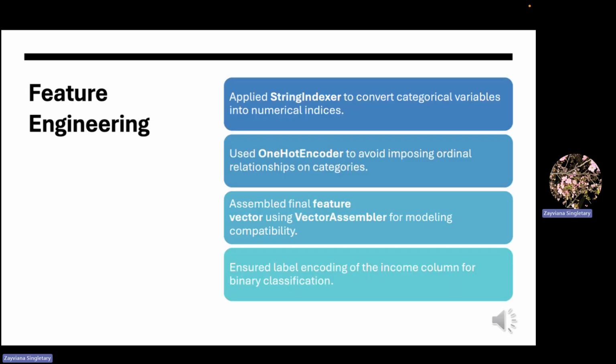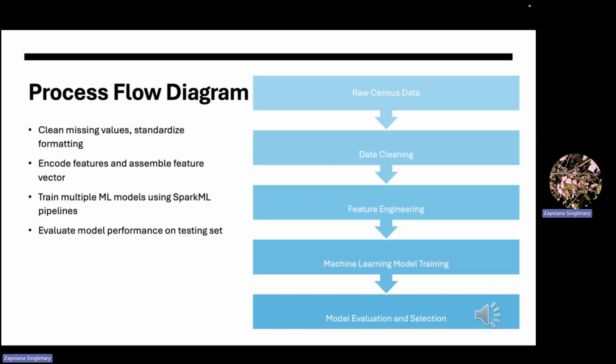After cleaning the data, we engineered features for machine learning by first applying string indexer to categorical variables. To avoid misleading ordinal relationships, we then used one hot encoder to create binary columns. Next, vector assembler merged all features into a single vector, and the income label was indexed into binary format for classification. This process flow diagram shows our end-to-end pipeline.